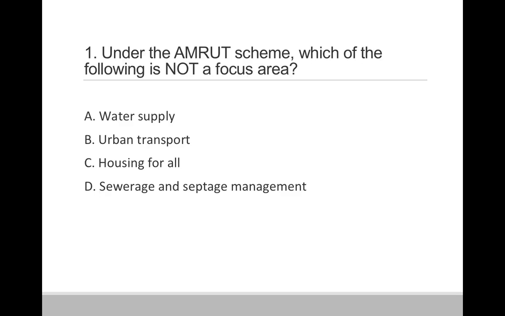So question 1. Under the Amrut scheme, which of the following is not a focus area? Option A, water supply. Option B, urban transport. Option C, housing for all. Option D, sewerage and septage management. So correct answer is option C, that is housing for all.